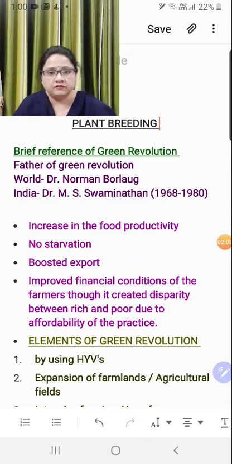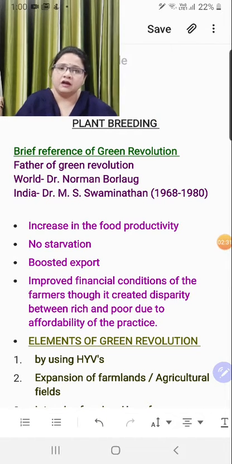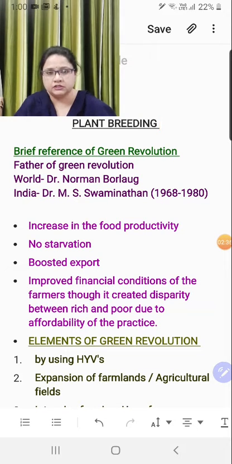After this green revolution, you will be doing the topic of steps of plant breeding. Now these steps are almost 6 or 7 in number, so depending upon the number of steps, we believe that it has the worth of 3 to 5 marks, right? A heading and explanation format will be followed while explaining steps of plant breeding, and thereafter you have certain terms like inbreeding depression that you have already done.